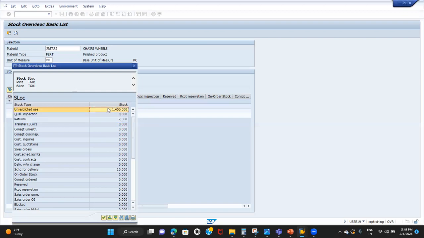That is the quality team. They'll do that. That is not our duty. Our duty is that the returns have come to us, that's it. That is our duty as SD consultants. Transferring from return stock to unrestricted stock is not our duty. We don't care about that. Straight away just put it as returns. The quality team will come into the picture. They will verify all the materials. If it is damaged or just got returned, they will verify it, and if it's in working condition, they'll move it to unrestricted stock again.